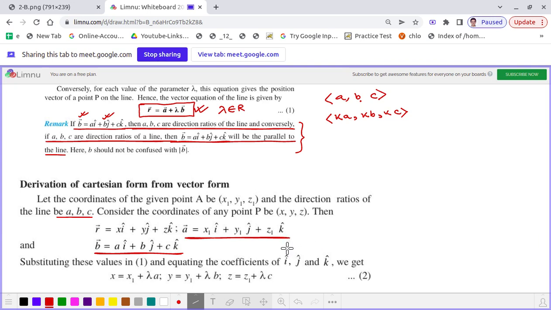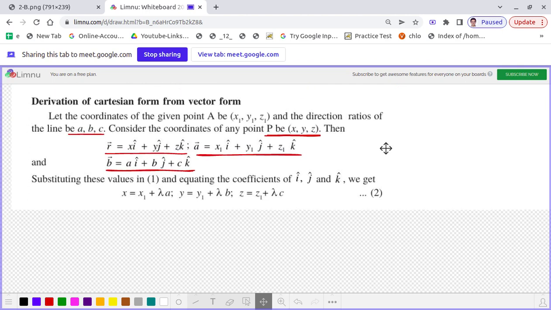Now what is R? R is any arbitrary point on that straight line whose equation we are going to form. Now any arbitrary point is having the coordinate x, y, z, that arbitrary point P. Then obviously its vector representation in the component form will be r vector equal to x i cap plus y j cap plus z k cap. Correct?